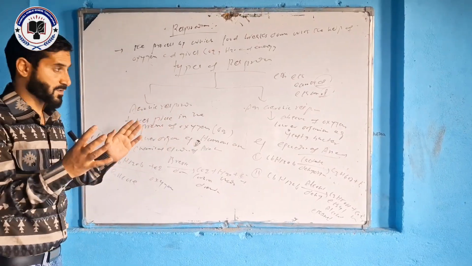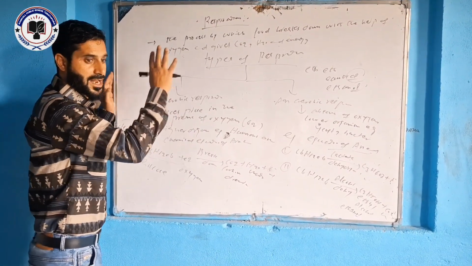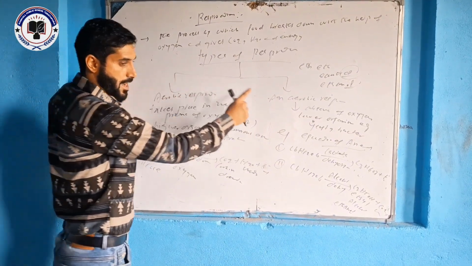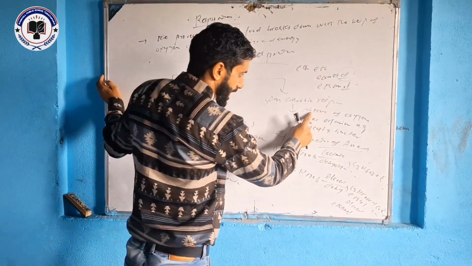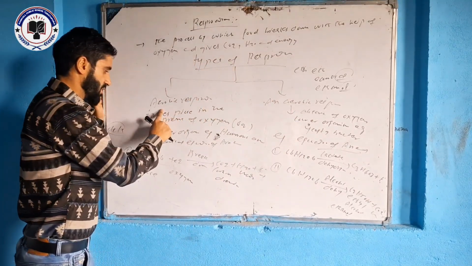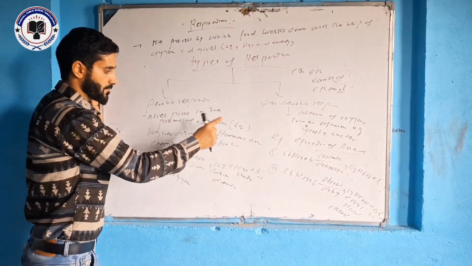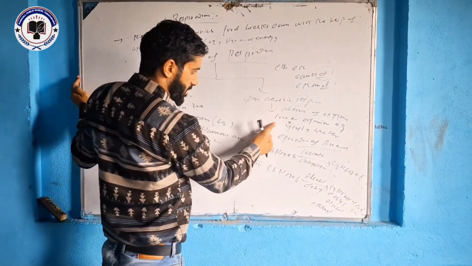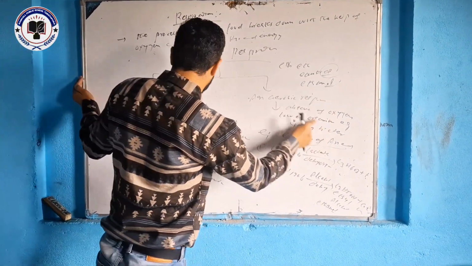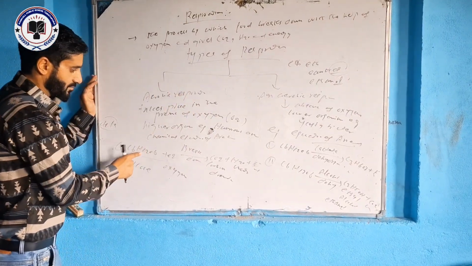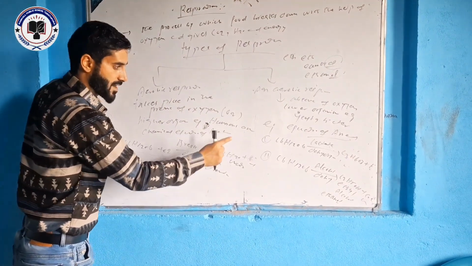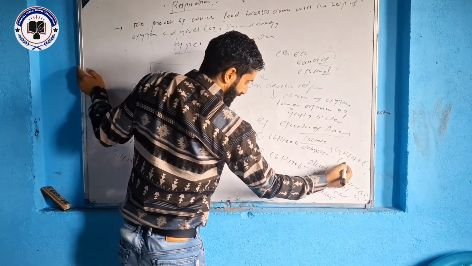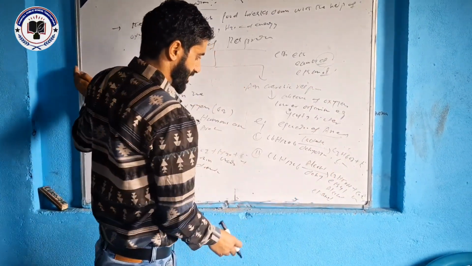Now if we take the difference between aerobic and anaerobic respiration: aerobic respiration takes place in the presence of oxygen. Anaerobic respiration takes place in the absence of oxygen. Aerobic respiration takes place in higher organisms, for example, humans, animals. Anaerobic respiration takes place in lower organisms, for example, yeast, bacteria. In aerobic respiration, the end products are carbon dioxide and water. In anaerobic respiration, the end products are lactic acid, ethyl alcohol, carbon dioxide.